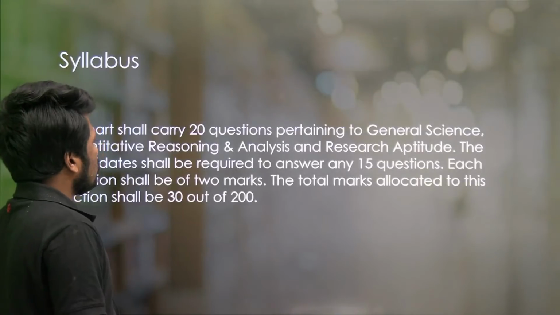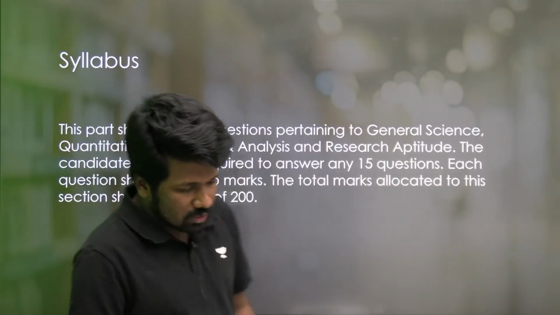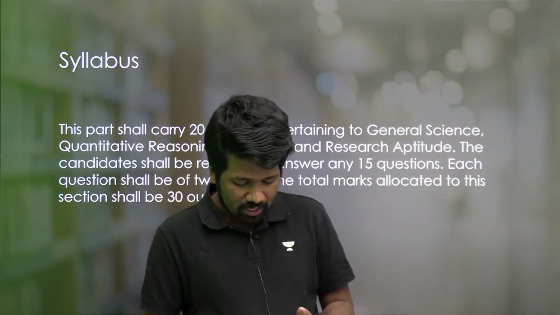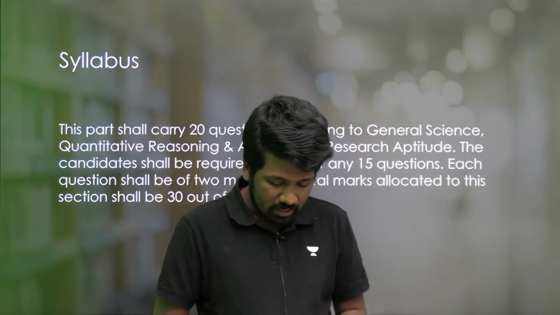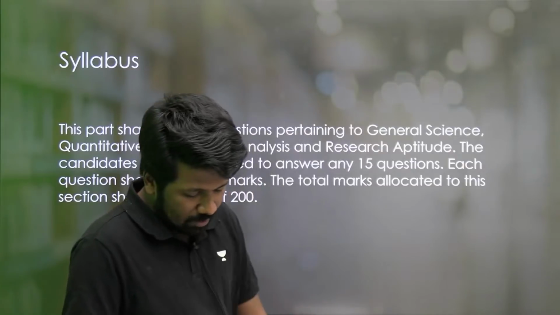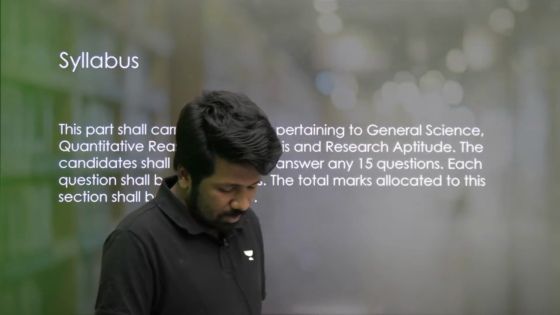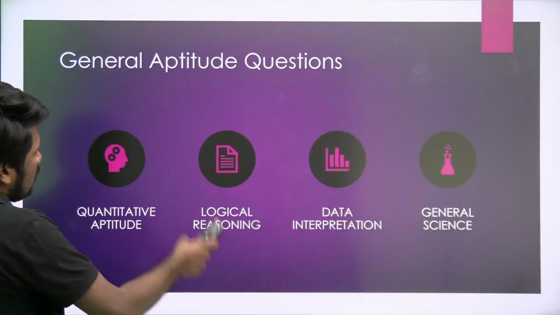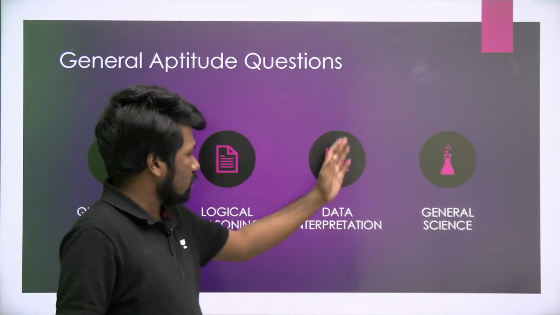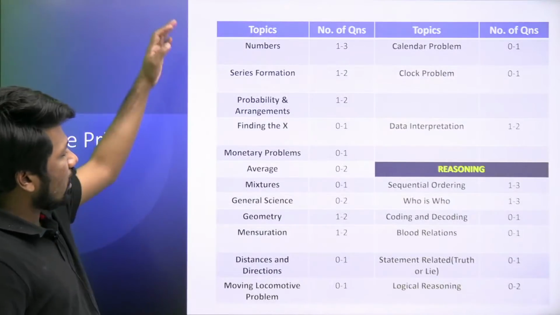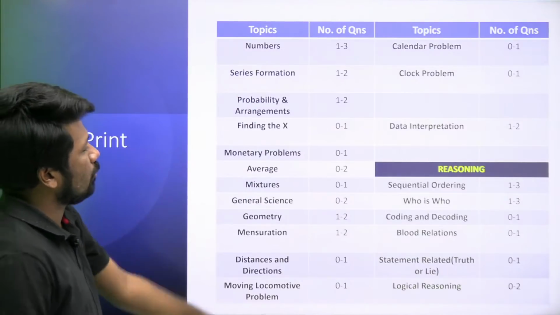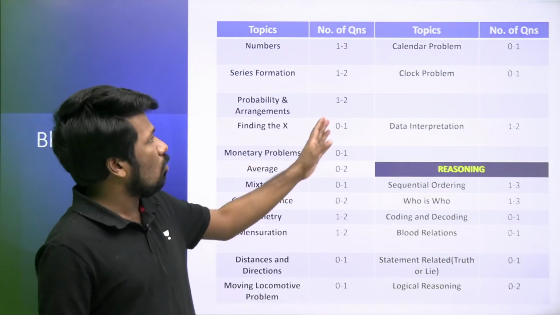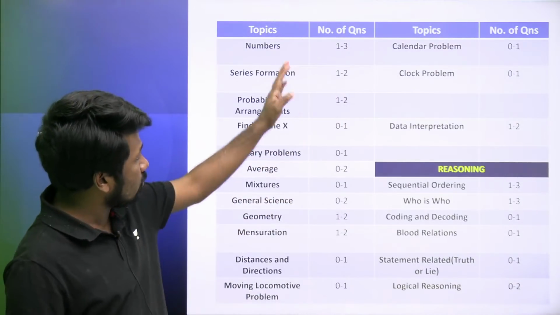For the new students, this is the syllabus of CSIR-NET Part A. As you all know what is there in CSIR-NET Part A. I have divided the syllabus into different topics, and I'll give you an idea which topics are more important. These are the 4 units: quantitative aptitude, logical reasoning, data interpretation and general science. And these are the different chapters, and this is the number of questions that have come in previous question papers, to give you an idea how many questions you can expect from each chapter.